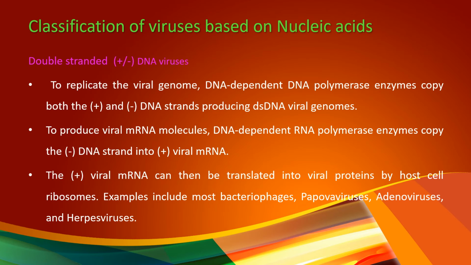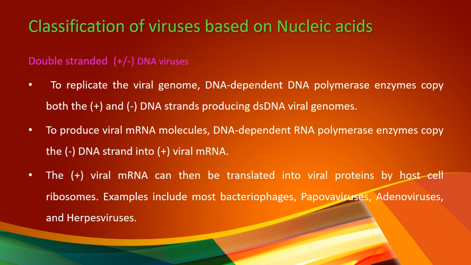Classification of viruses based on nucleic acids. First one, double-stranded, both plus and negative strand viruses. To replicate the viral genome, DNA-dependent DNA polymerase enzymes copy both the positive and negative DNA strands, producing double-stranded DNA viral genomes.